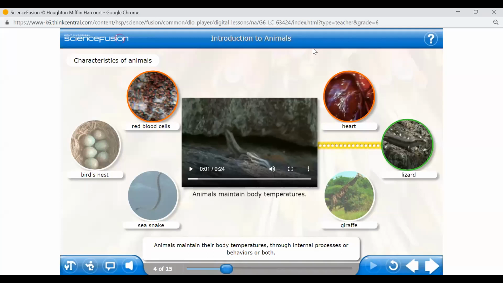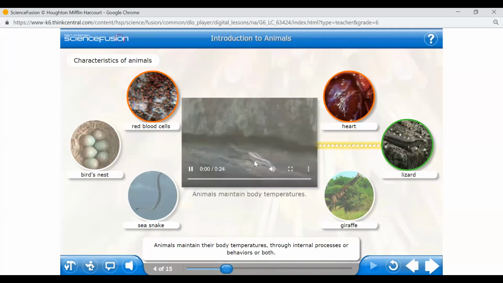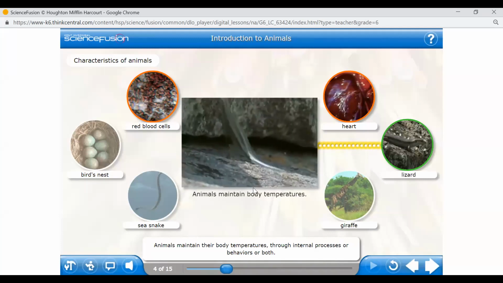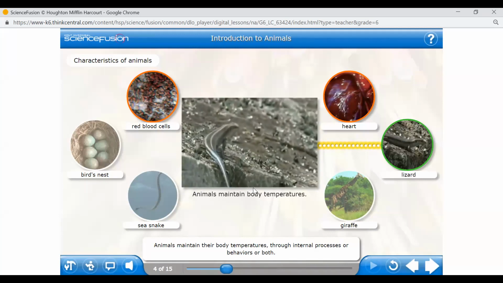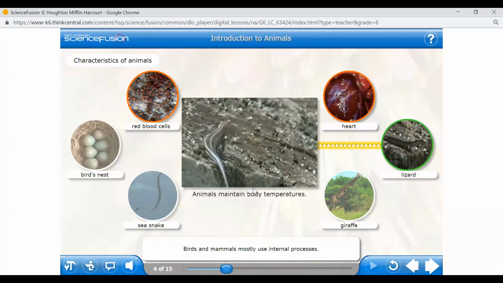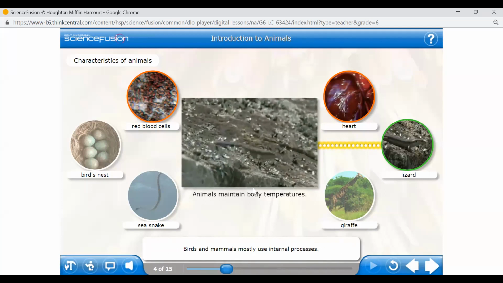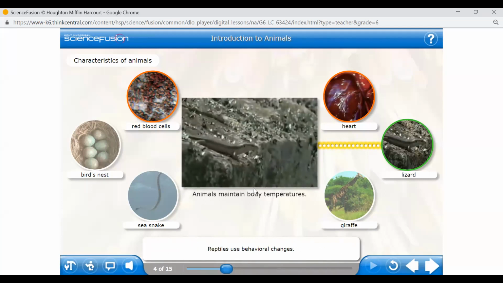Continue with introduction to animals. Here, the second part, they're saying about lizards. Animals regulate their body temperatures through internal processes or behaviors or both. Birds and mammals mostly use internal processes. Reptiles use behavioral changes. One way a lizard or snake maintains consistent body temperature is by moving in and out of the sunlight to warm itself up or cool itself down.